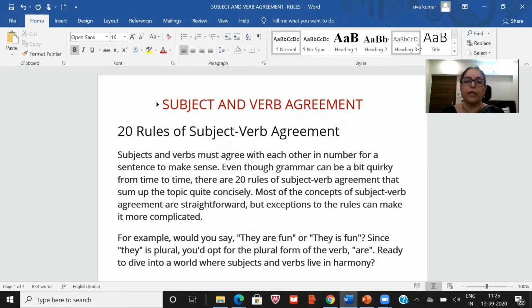So for example, would you say they are fun or they is fun? Since they is plural, we would opt for the plural form of the verb are. Ready to dive into the world where subjects and verbs live in harmony? Yes? Are you ready? Yes.